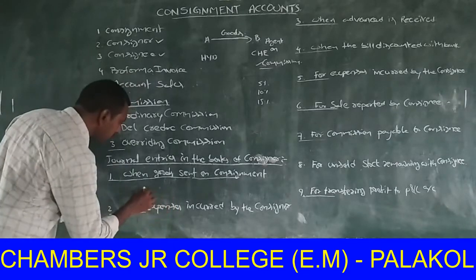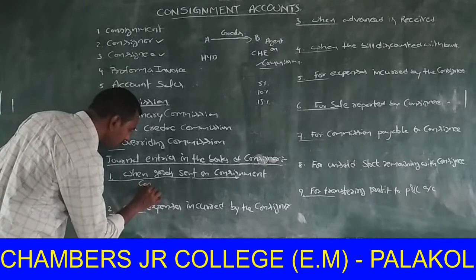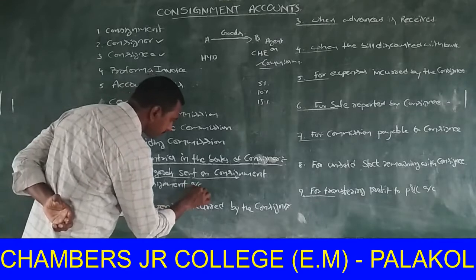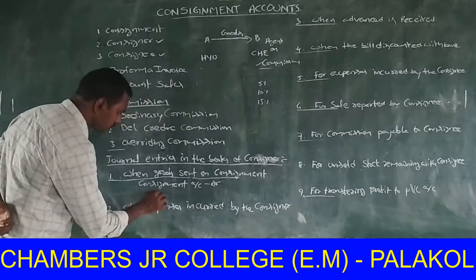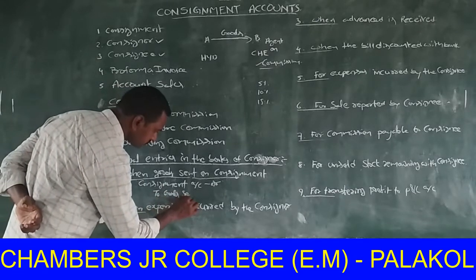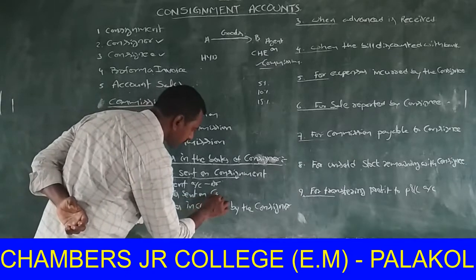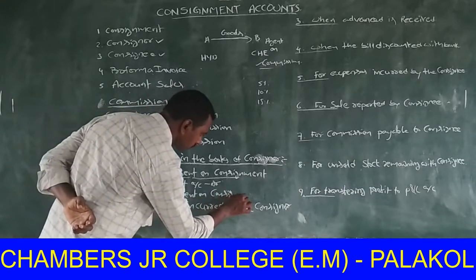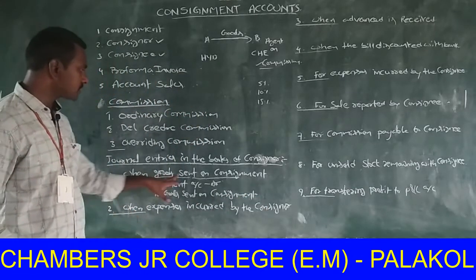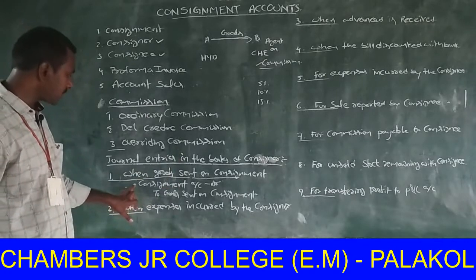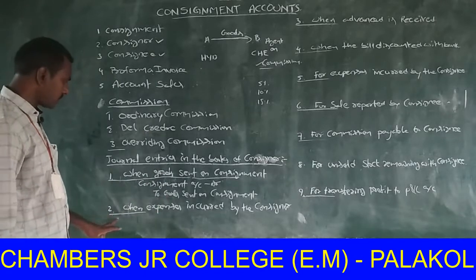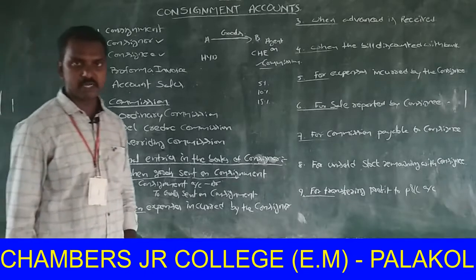The journal entry is consignment account debit to goods sent on consignment account. Next one, when expenses are incurred by the consignor.